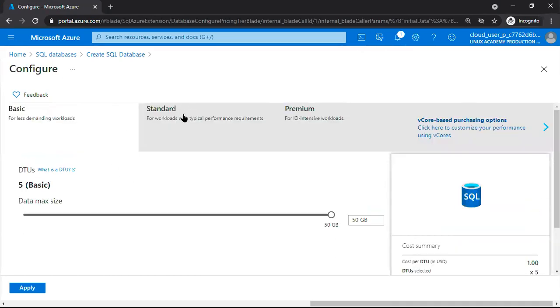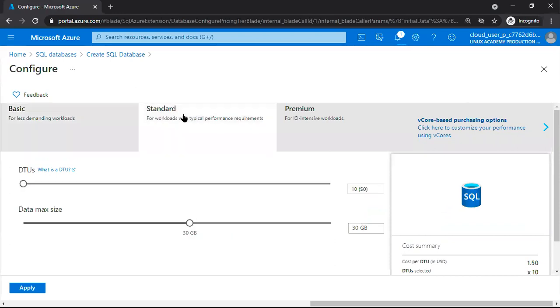We'll talk about DTUs later, since confusion may be there; I'm not going into detail now. In standard, the database can grow up to 250 GB maximum. That's it for startup clients. For startup applications, PaaS is better because we can reduce the cost.